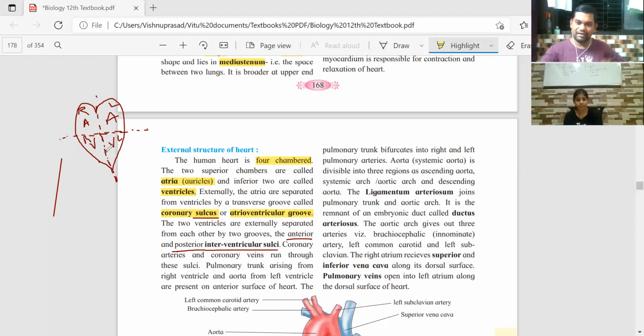Through the interventricular sulci, anterior as well as posterior, blood vessels run. They just pass through these sulci. Which blood vessels? Coronary artery and coronary veins. These are the blood vessels that supply blood for the heart's functioning.